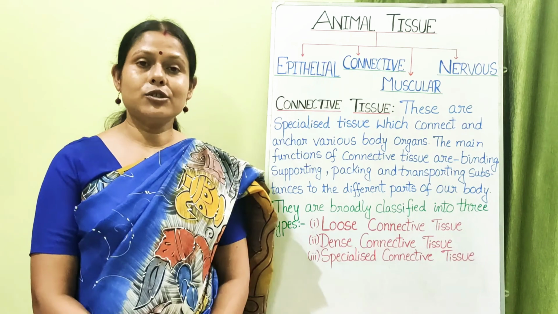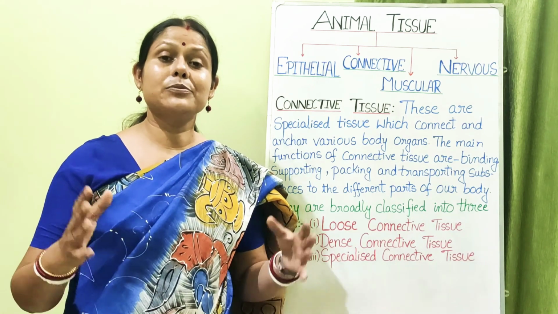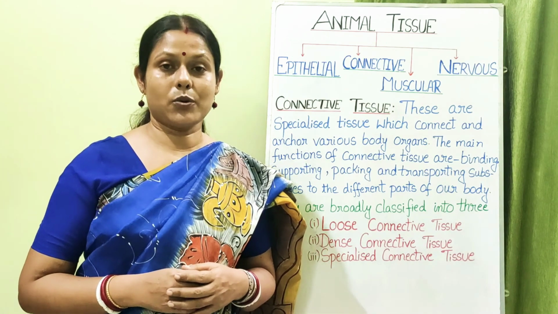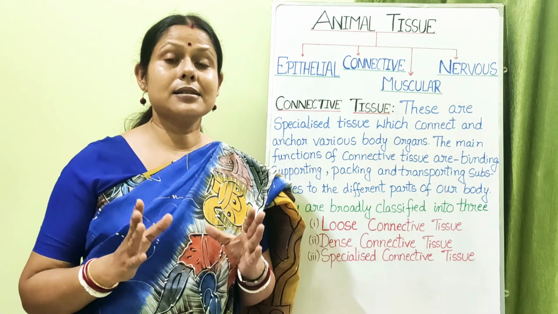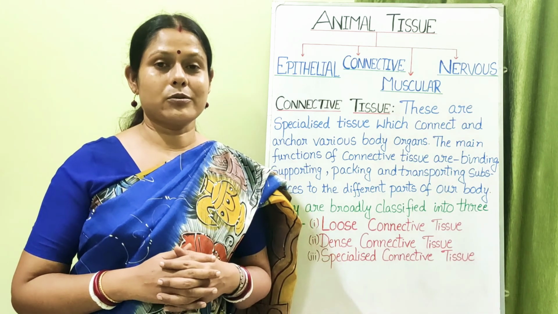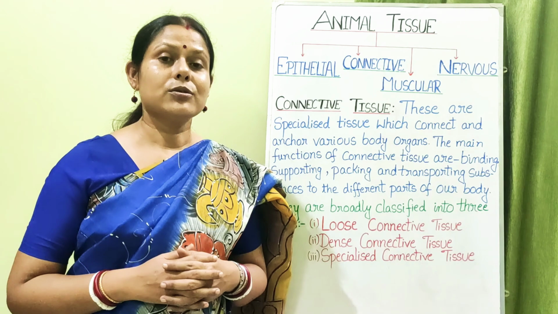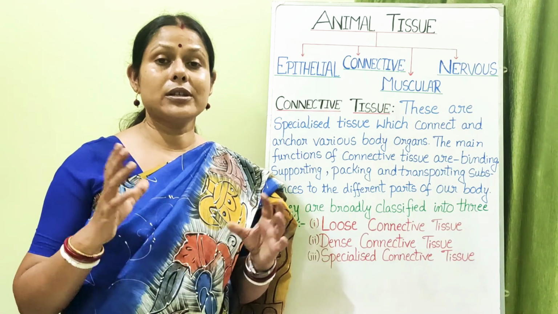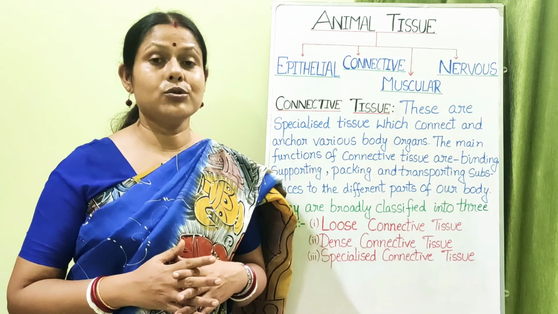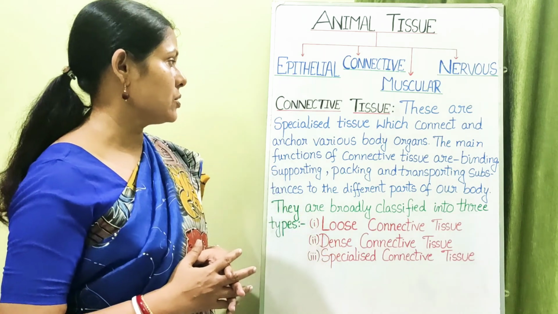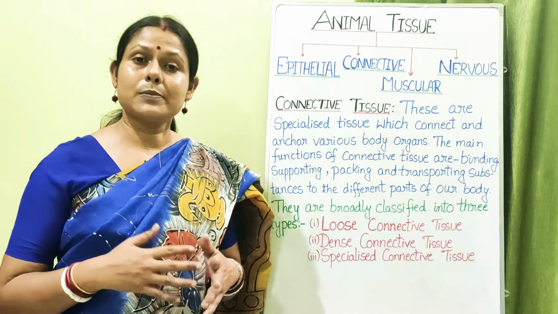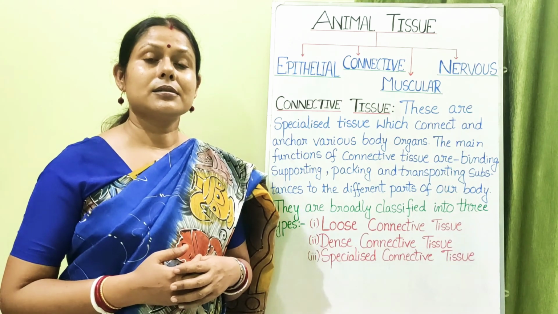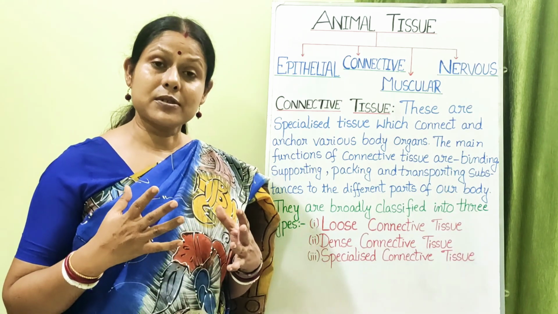Now the connective tissue, as the name suggests, brings a connection between the various body organs, and it is the largest type of animal tissue found in our body. The one which brings connection between the various internal organs and various body parts, that type of tissue together is known as your connective tissue. Now these are specialized tissues and they perform different types of functions.